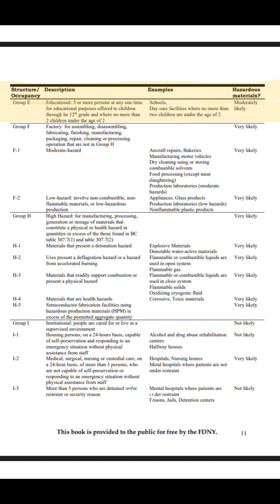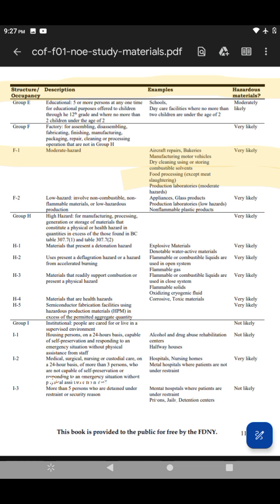Moderately likely. Group F factory, for assembling, disassembling, fabricating, finishing, manufacturing, packaging, repair, cleaning, or processing operations that are not in Group H. Very likely. F1 moderate hazard: aircraft repairs, bakeries, manufacturing motor vehicles, dry cleaning using or storing combustible solvents, food processing except meat slaughtering, production laboratories.